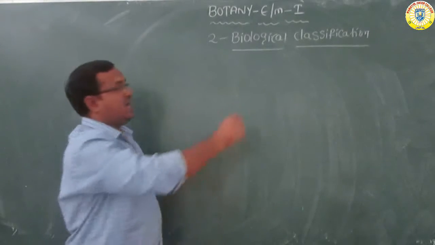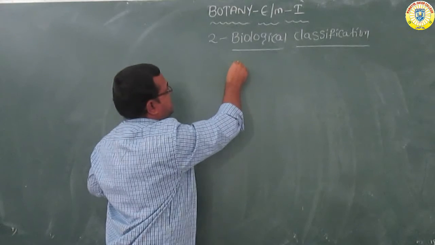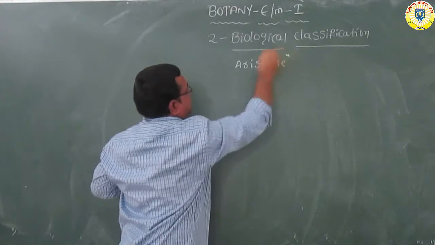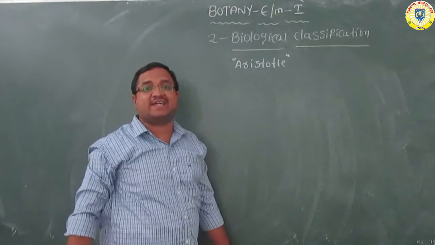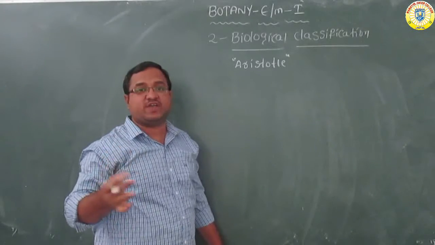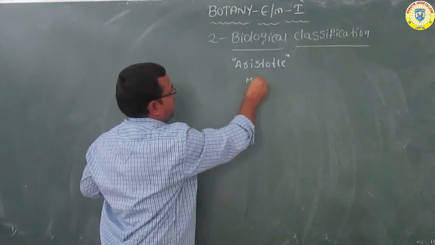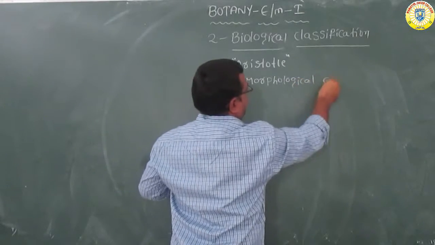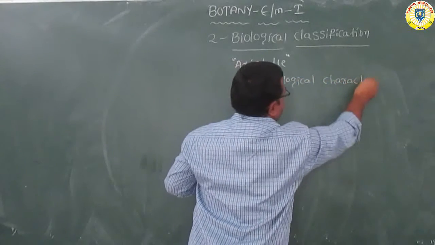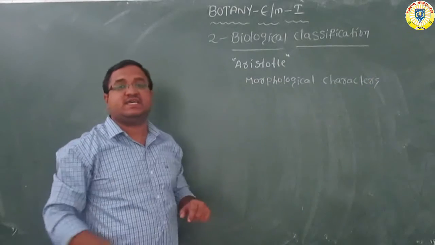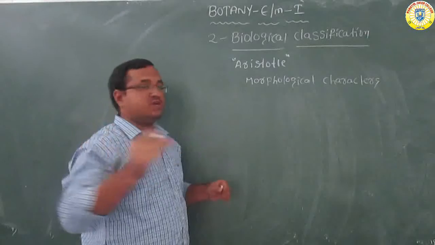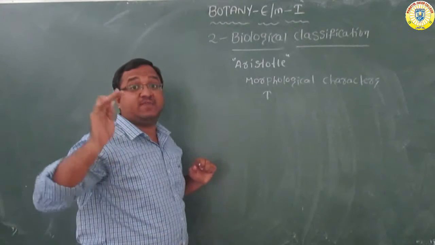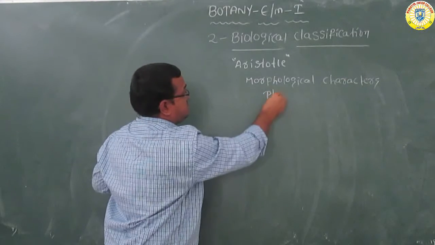So first, Aristotle's classification. The scientist Aristotle, based on simple morphological characters, classified the plants into 3 groups.